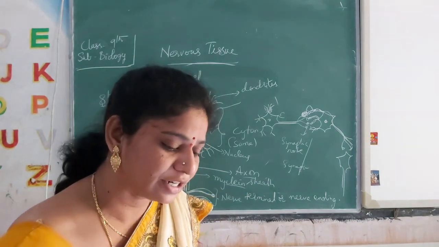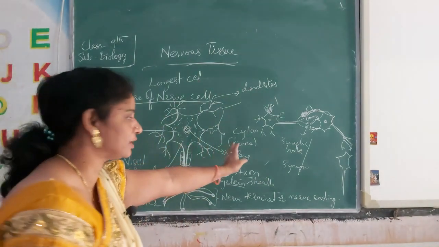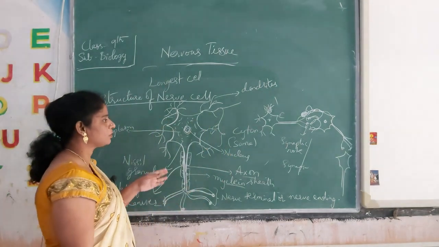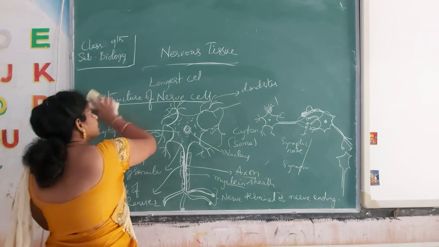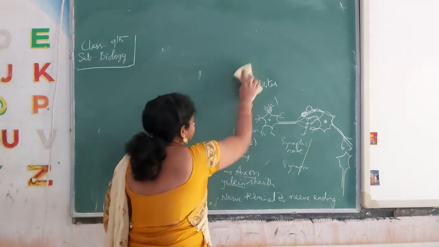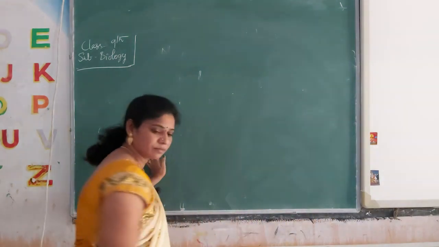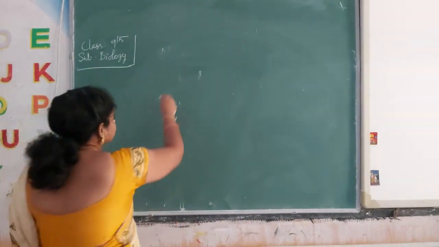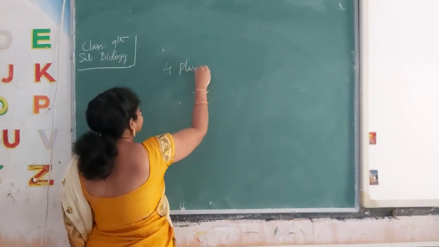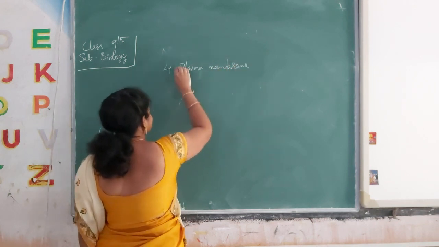Next we have another topic, the fourth chapter, that is the plasma membrane. Hope you understood this one. So now we will go into the topic called plasma membrane. Where is this plasma membrane present?